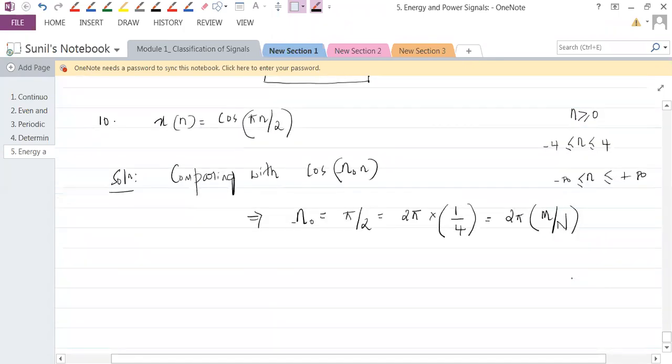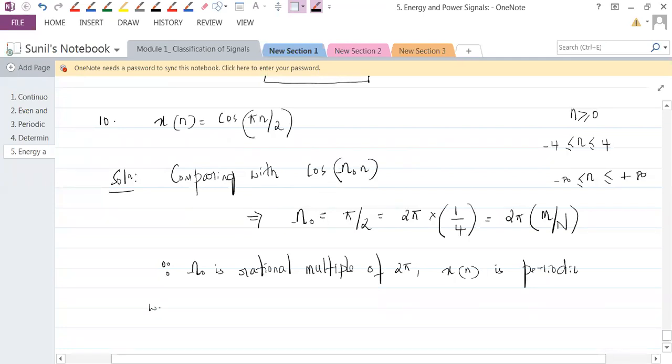So let's make this comment. Since omega naught is a rational multiple of 2 pi, x of n is periodic with fundamental period equal to, fundamental n equal to how many samples?